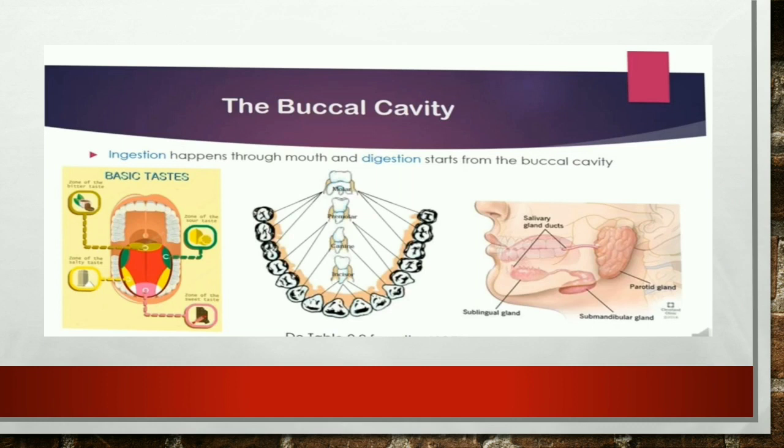So see, this is the buccal cavity. All of these things are present in our buccal cavity. First, the picture of the buccal cavity. There are teeth and our tongue. So see, that is the picture of our teeth. This is for the upper jaw. It can be the upper jaw or it can be a lower jaw's picture. But we have 2 sets of these teeth. Then see, there are 3 salivary glands.